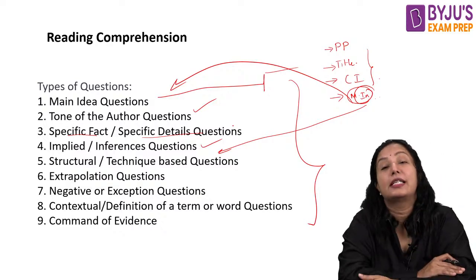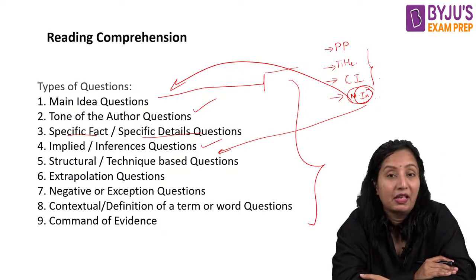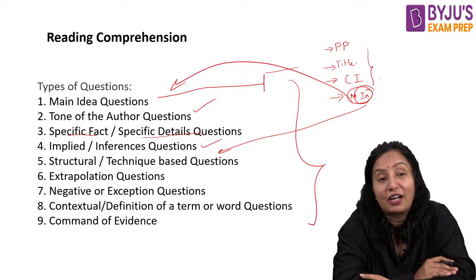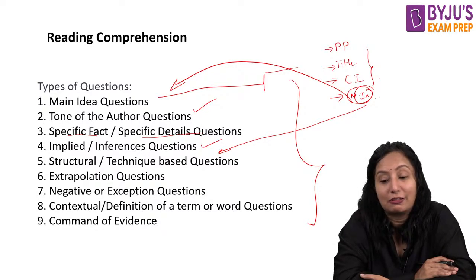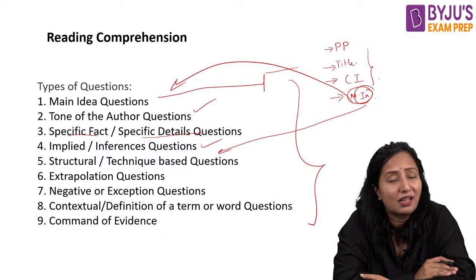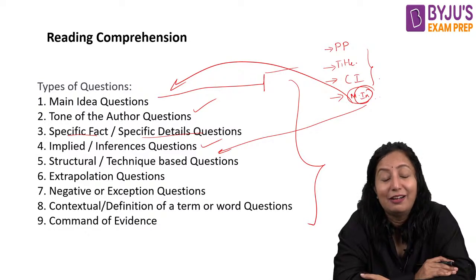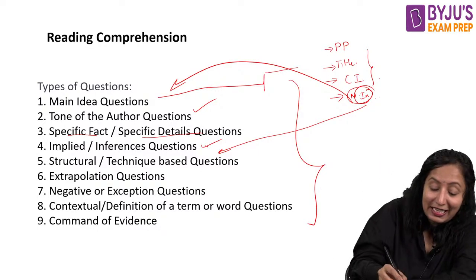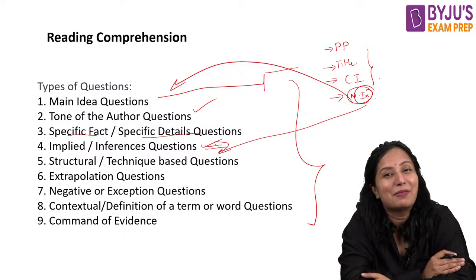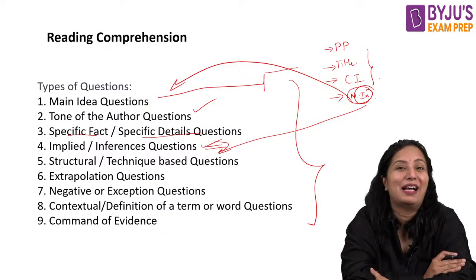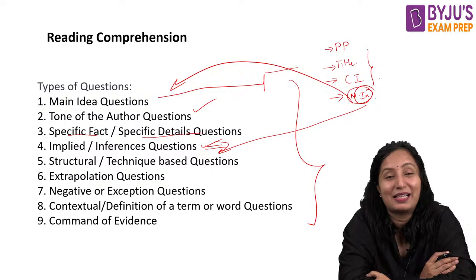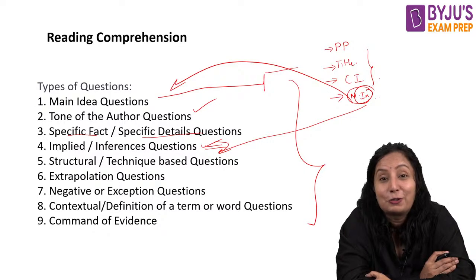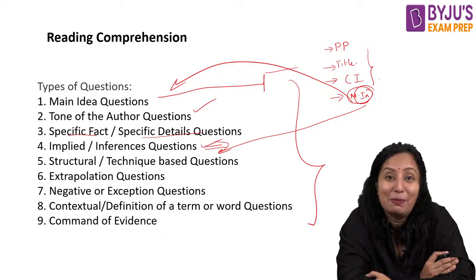The next type of question is the implied or inference question. It is one of the critical and important questions, I can say one of the toughest. Why is it the toughest? Actually, it is not the toughest question, but why we consider it so is because the answer to it is not present in the passage. It is implied in the passage. It is indirectly said in the passage. So to identify what is given in the passage is itself a big problem.